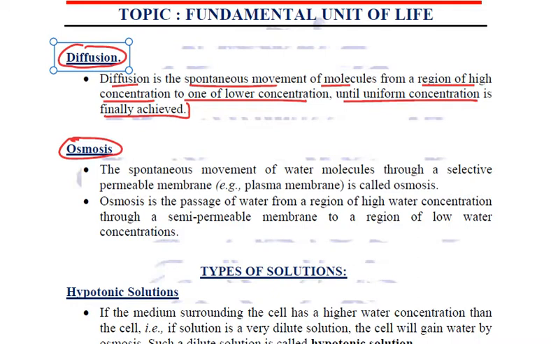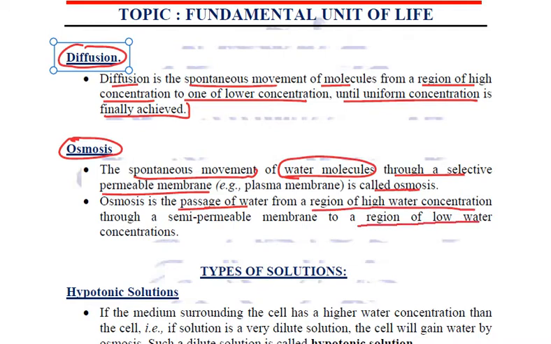Now when we talk about osmosis, osmosis is also spontaneous movement, but it is the spontaneous movement of water molecules through a selectively permeable membrane. This is called osmosis. In this process, it is basically the passage of water from a region of higher water concentration to a region of lower water concentration through a semi-permeable membrane.